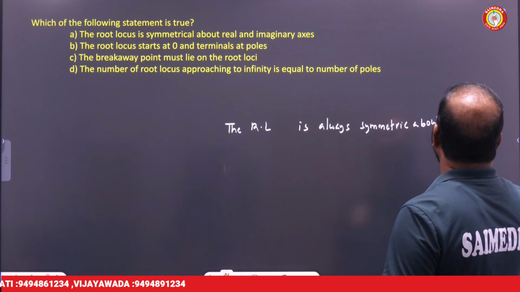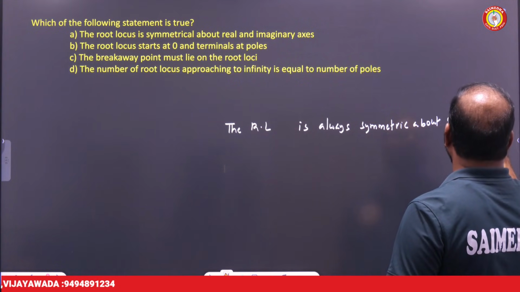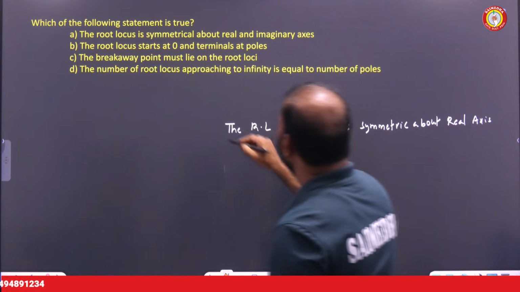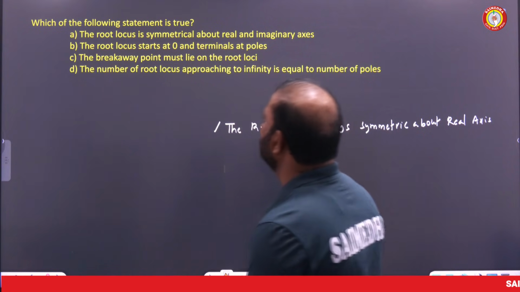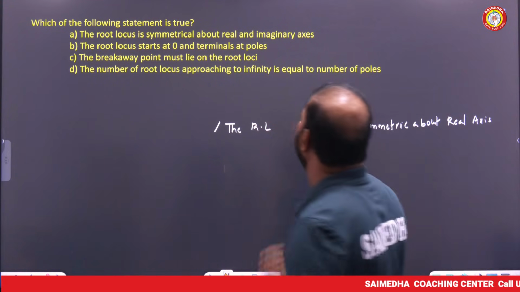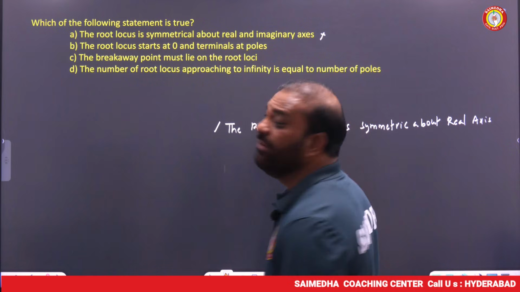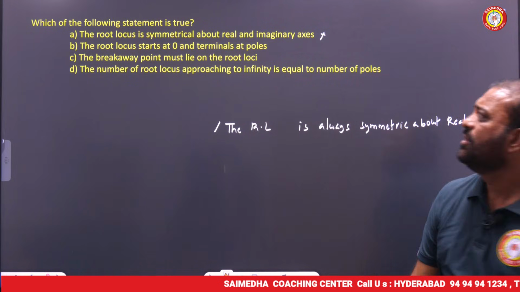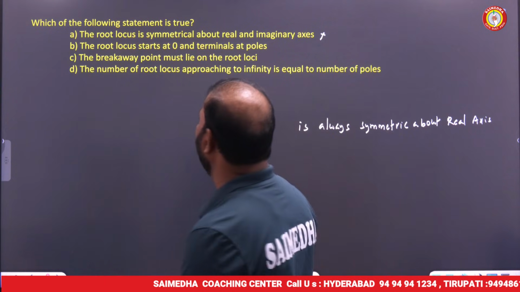Since he has mentioned that the root locus is symmetrical about real and imaginary axis, this statement is wrong. Anyhow, we need to pick out the right statement.